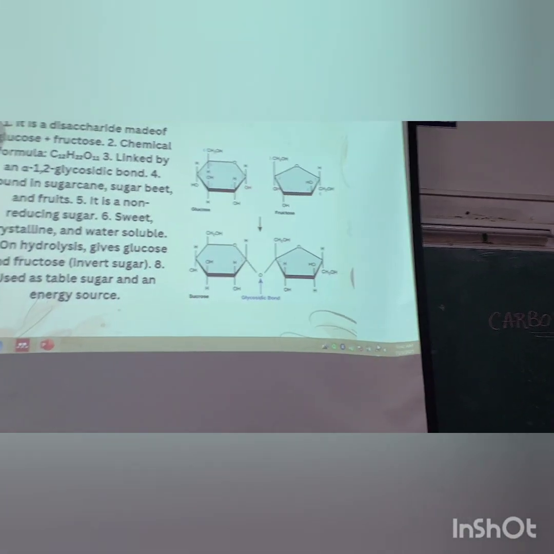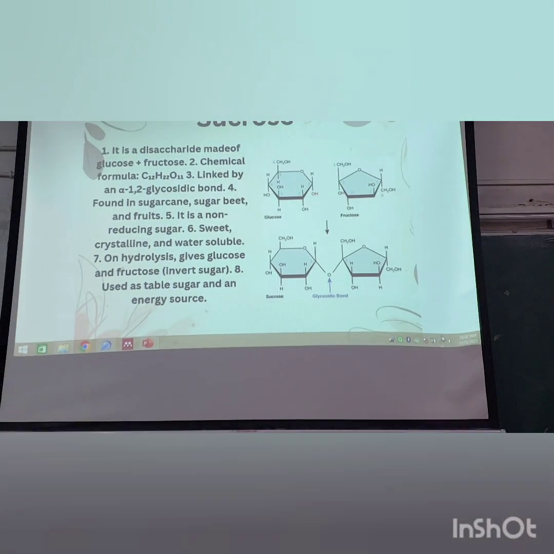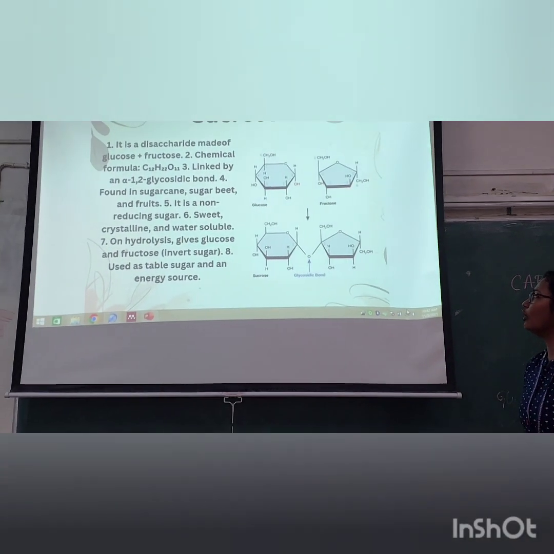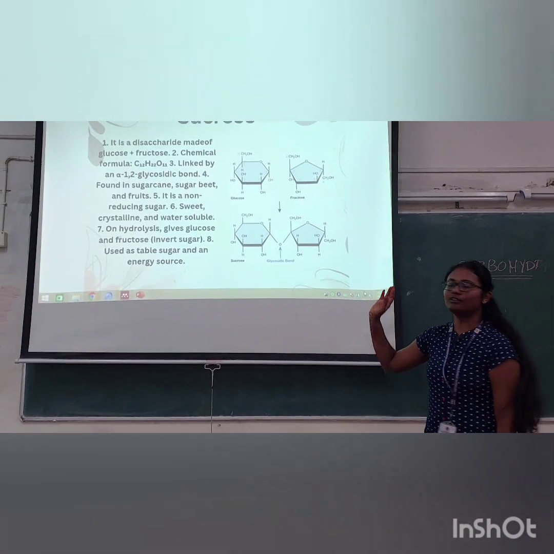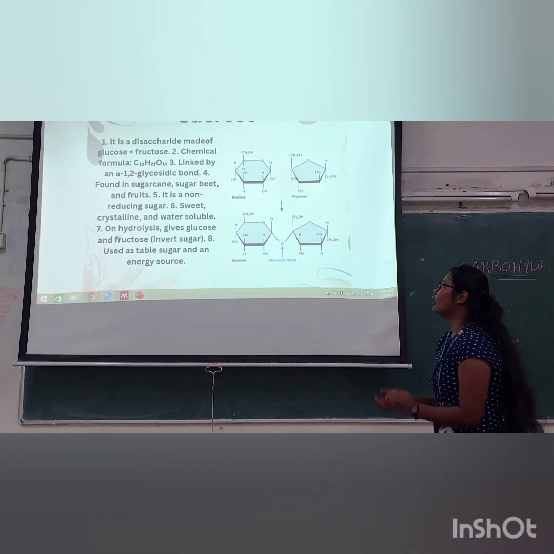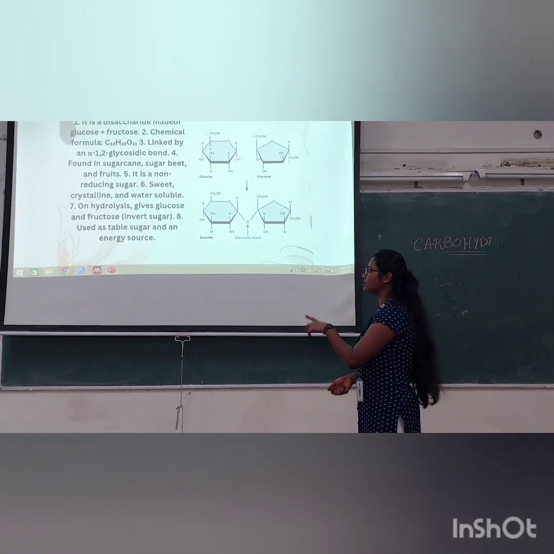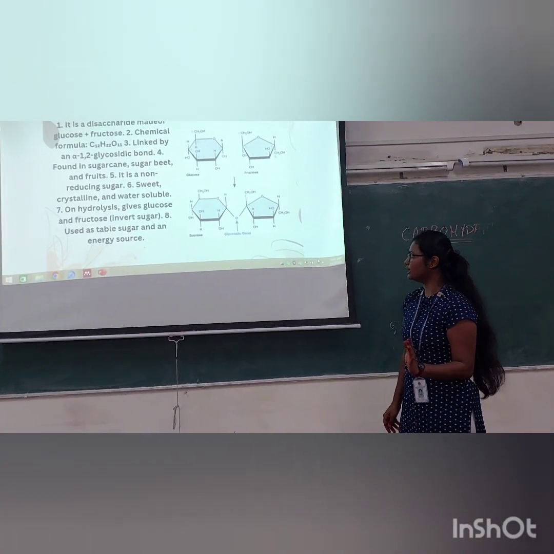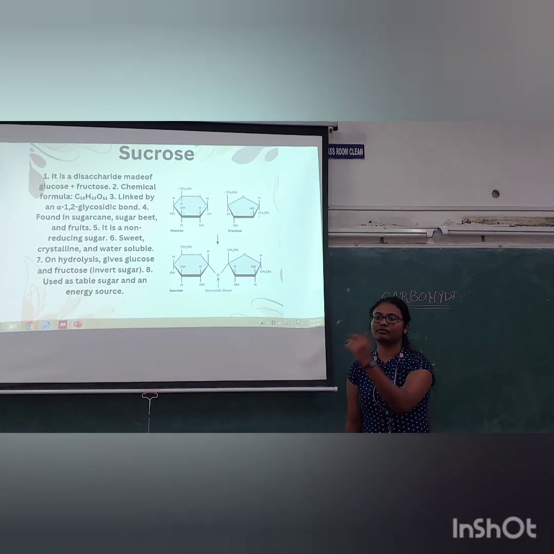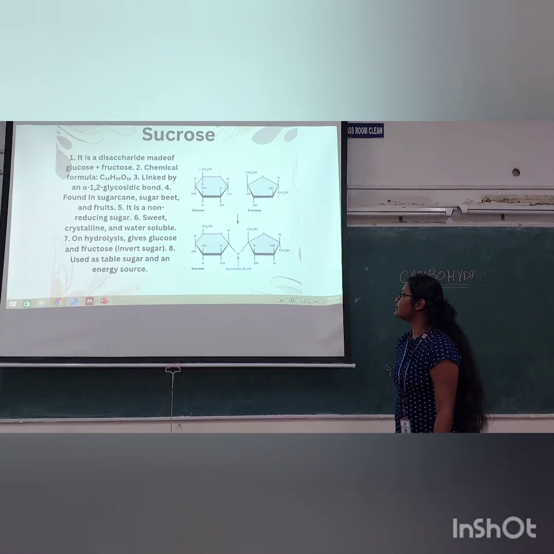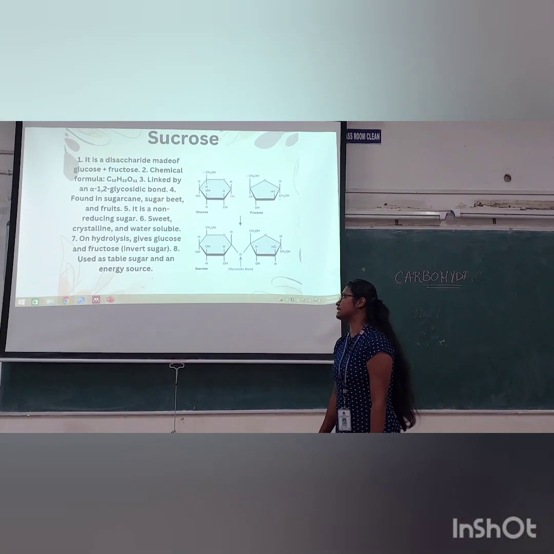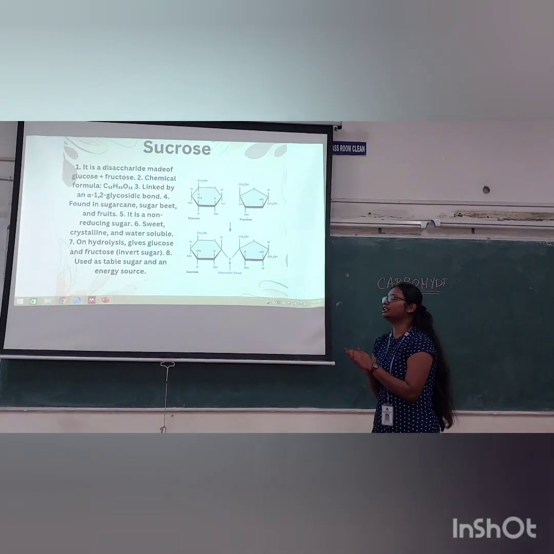And next, it is a non-reducing sugar, as you all know, sweet, crystalline and water soluble. Polysaccharides are insoluble, this is water soluble. On hydrolysis it gives glucose and fructose, that is invert sugar, which means the sucrose is converted into glucose and fructose, the inversion of sugar. Next, it is also used as table sugar and an energy source.